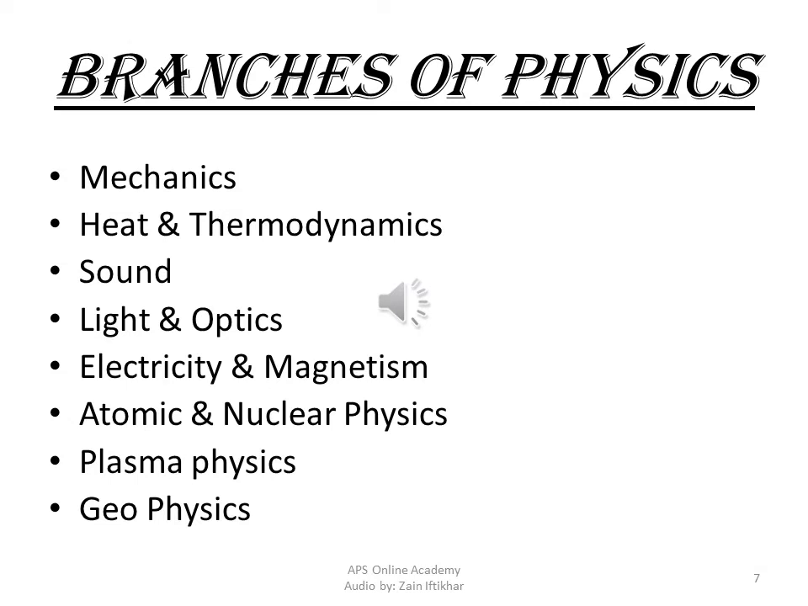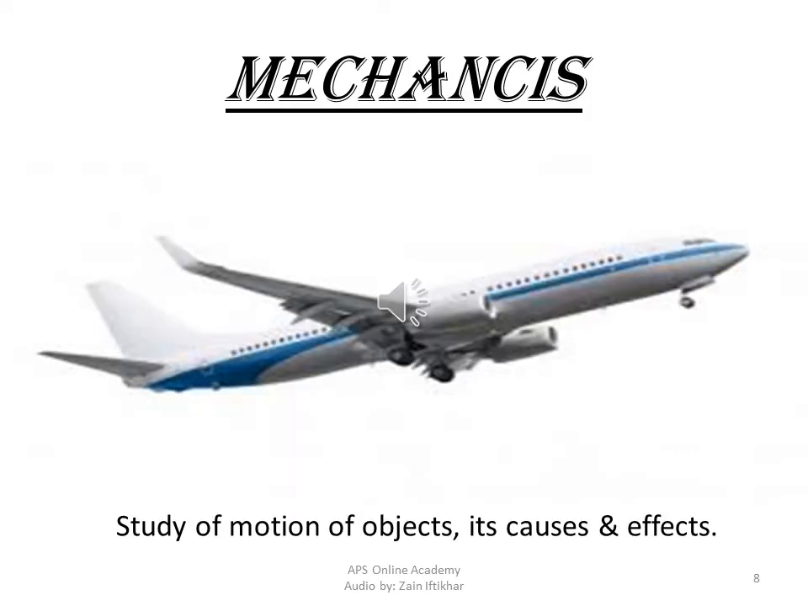Now coming towards the branches of physics, here are some major branches of physics that are known as mechanics, heat and thermodynamics, sound, light and optics, electricity and magnetism, atomic and nuclear physics, plasma physics, and geophysics. Now we will come to a brief introduction. First of all is mechanics. Mechanics is the study of motion of objects, its causes and effects. Like you have seen cars moving on the road, or persons traveling all around, or the aeroplanes flying. All these come under the scope of mechanics.